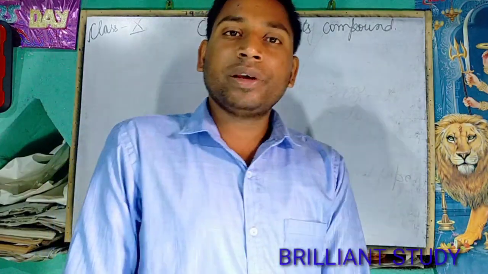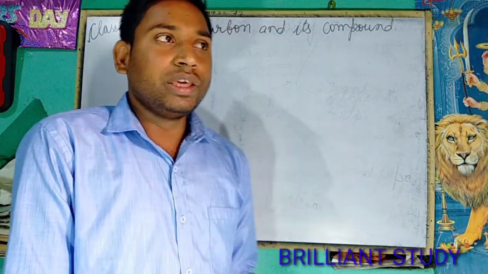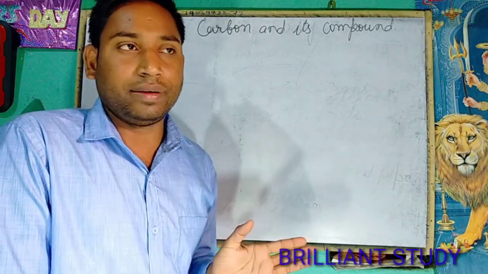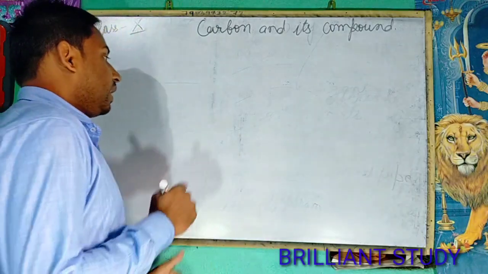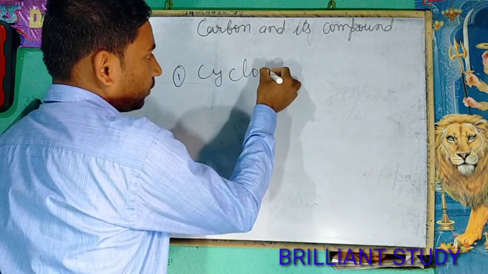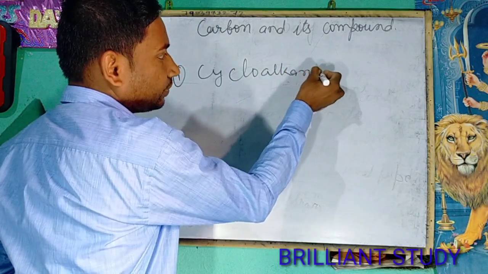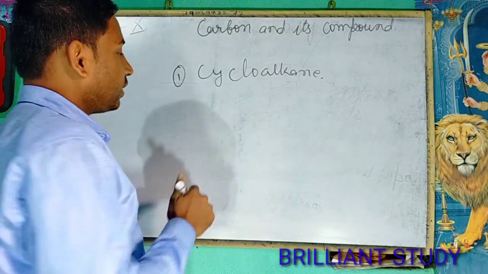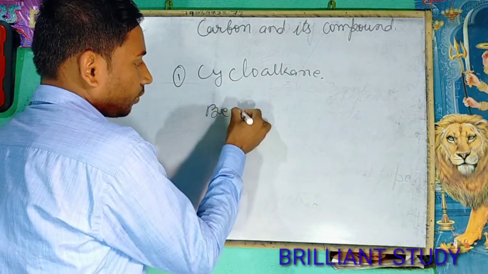I hope in the previous class you have learned about alkane, alkene, and alkyne well. Now today we will read about the cycloalkane and its structure. We will learn about the structure of benzene also.